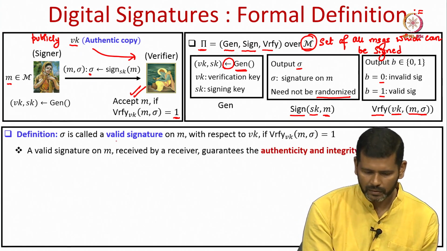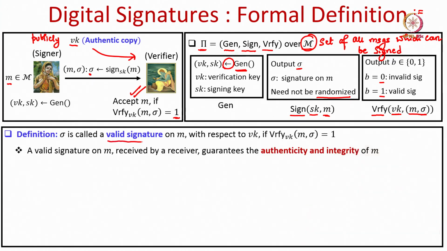Now, a signature is called a valid signature on a message with respect to some verification key Vk if the message signature pair successfully passes the verification under the key Vk. And a valid signature on the message received by a receiver guarantees the authenticity and integrity of the message. Authenticity means it is authentic, it is coming from the so called signer, and integrity means that the contents have not been modified.